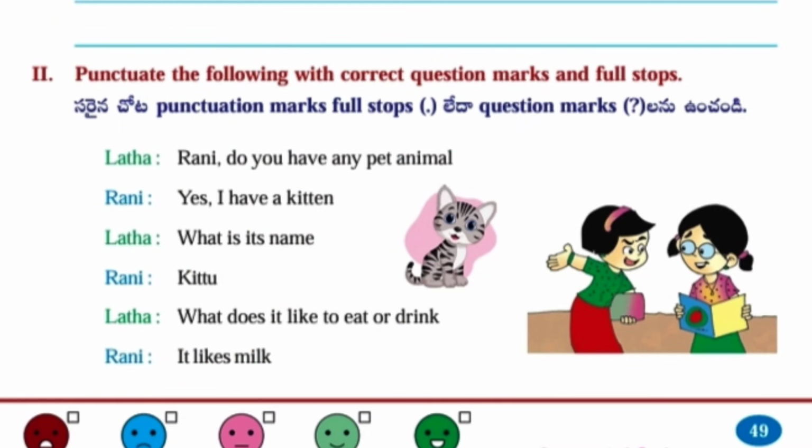Next, second one, punctuate with correct question marks and full stops. Lata, Rani, do you have any pet animal? Question mark. Rani, yes, I have a kitten. Full stop.